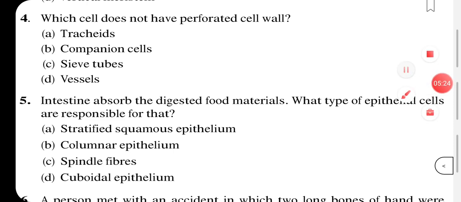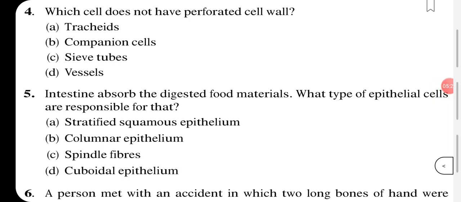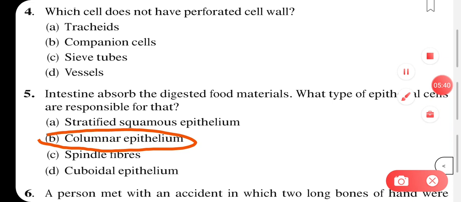So in question number 5 it is given, intestine absorbs the digested food material. What type of epithelial cells are responsible for that? So here the answer will be the columnar epithelium. Columnar epithelium cells are seen in our digestive tract, so the intestine will also contain columnar epithelium.